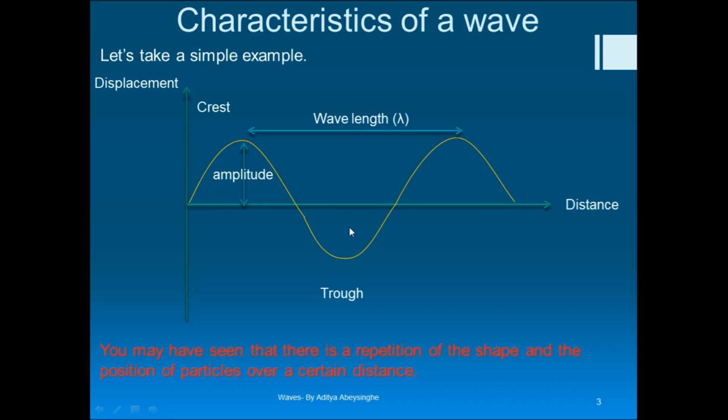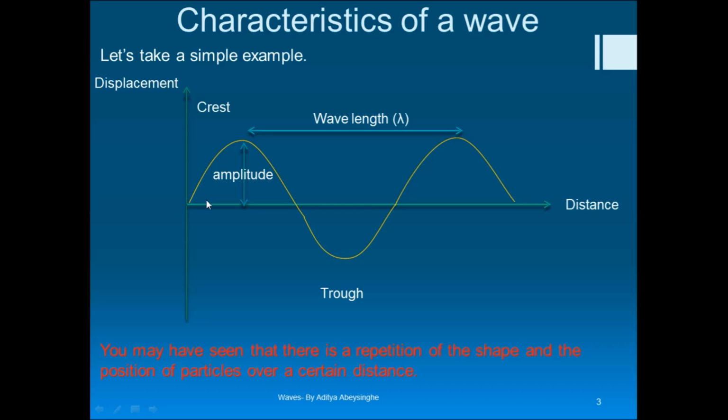Although we see that these two are touching the distance line, which we also call the mean baseline or the mean line or mean displacement, this line, the distance axis. Although these two particles are touching the mean displacement, they are not in phase, because when you drag the wave in this direction, it is completely opposite to the behavior of the particles near a point like this.